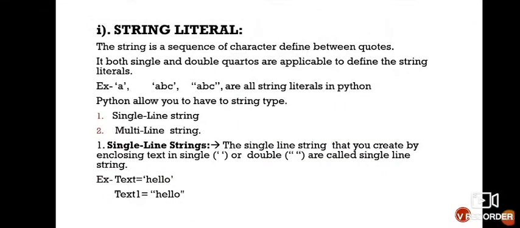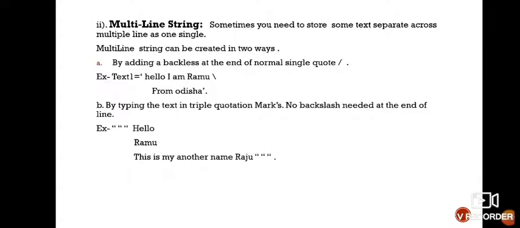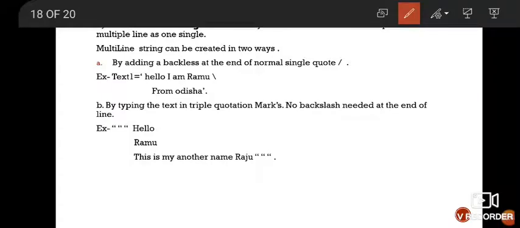Second is your multi-line string. It means sometimes you need to store some text separated across multiple lines as a single string. A multi-line string can be created in two different ways. First is by adding a backslash at the end of each line within normal single quotes.